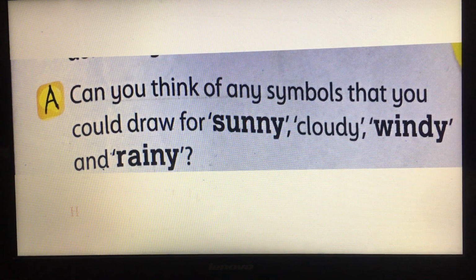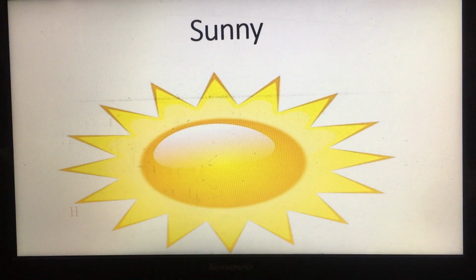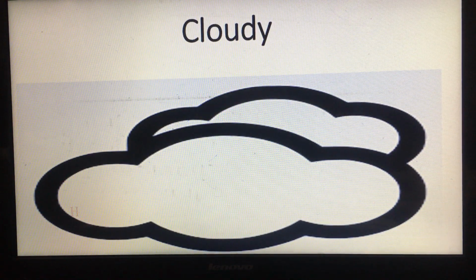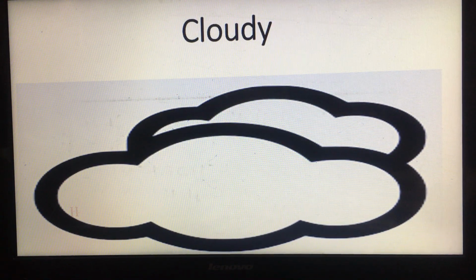So if we want to tell people that the weather is sunny, what do we have to draw? Excellent. We have to draw sun. So drawing sun means that the weather is sunny. Okay, what about the second word? Cloudy. What do we have to draw in the sky, or what do we have to draw to tell people that the weather is cloudy? Excellent. We have to draw clouds.